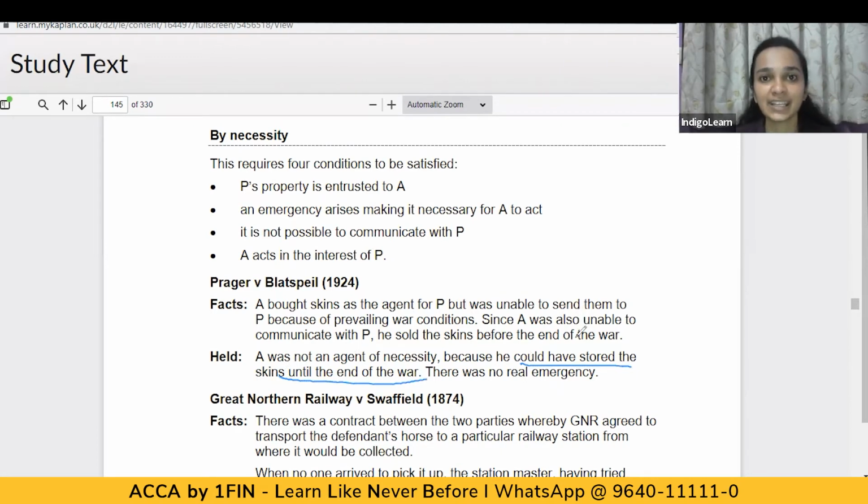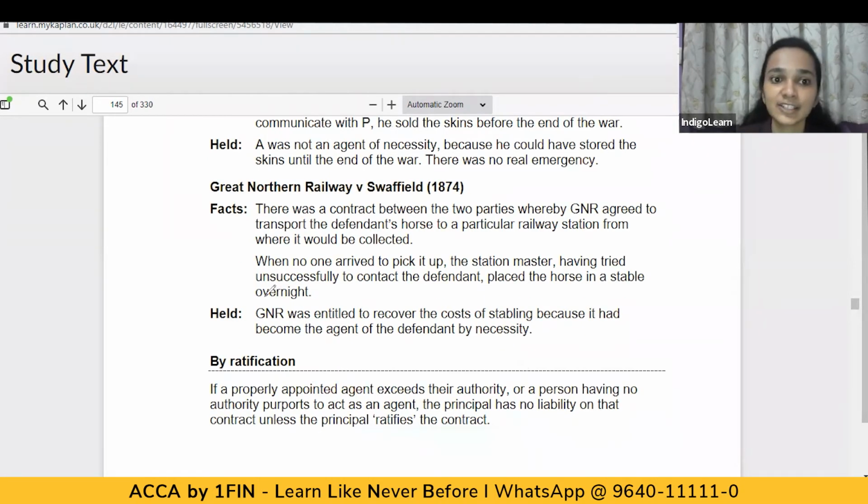So when we say an agency by necessity, there has to be an actual emergency situation, and the agent's act should actually be in the interest of the principal. Only then do we say an agency by necessity has come into existence. The next case is Great Northern Railway versus Warfield.